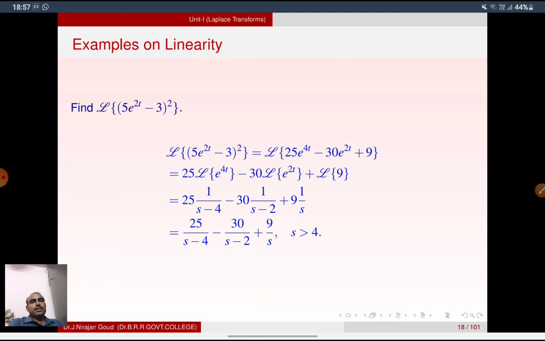So 25 L of e power 4t minus 30 L of e power 2t plus L of 9. L of 9 can be written as 9 into L of 1. For e power at, a is equal to 4, we get 1 by s minus 4. Similarly, for 30, a is equal to 2, we get 1 by s minus 2, plus 9 into 1 by s. So the answer is 25 by s minus 4 minus 30 by s minus 2 plus 9 by s.